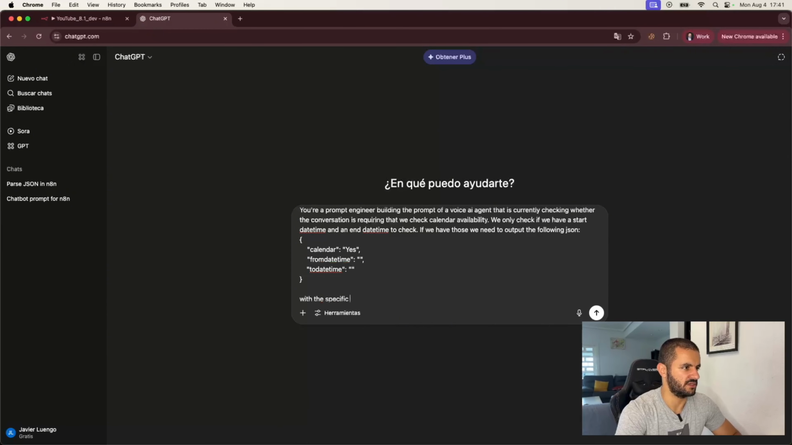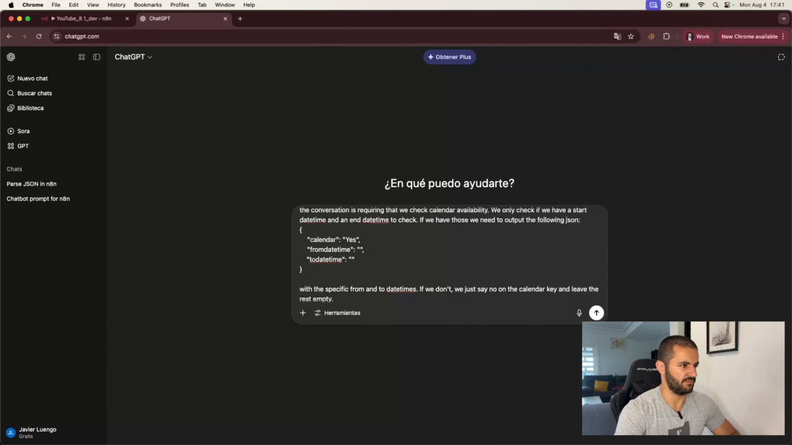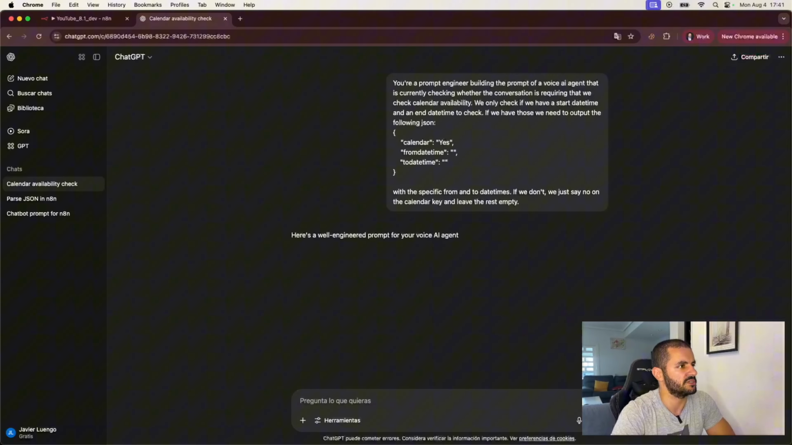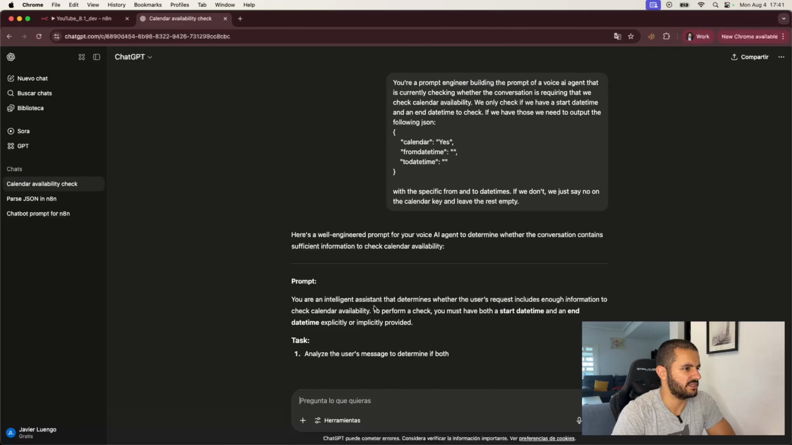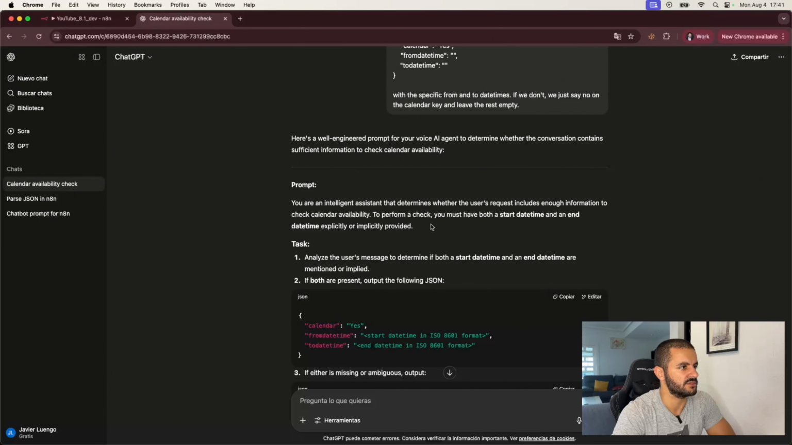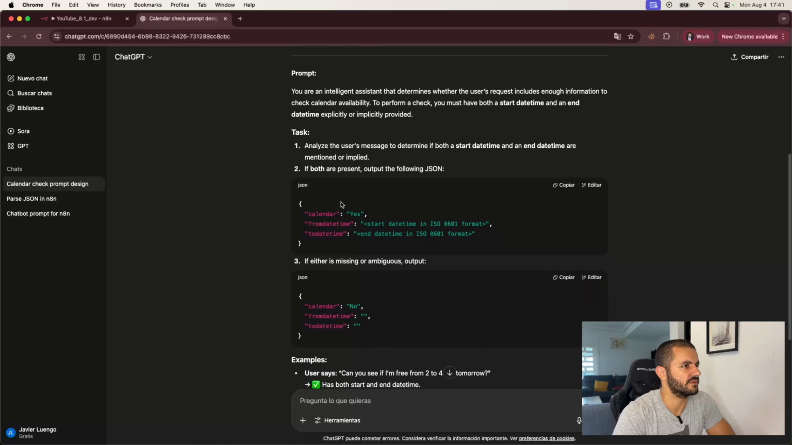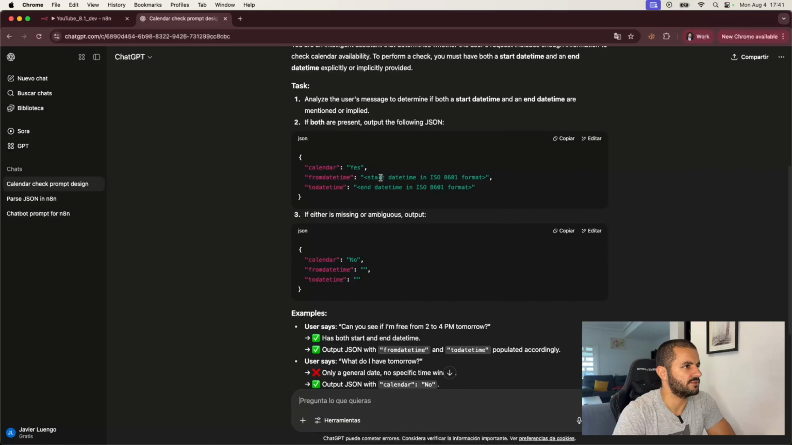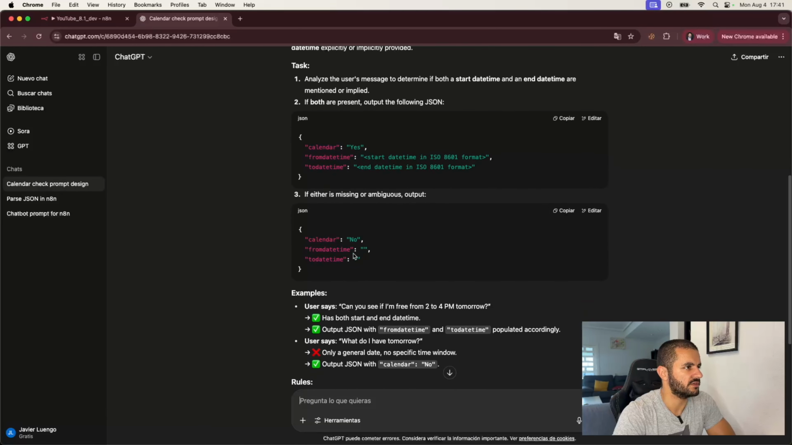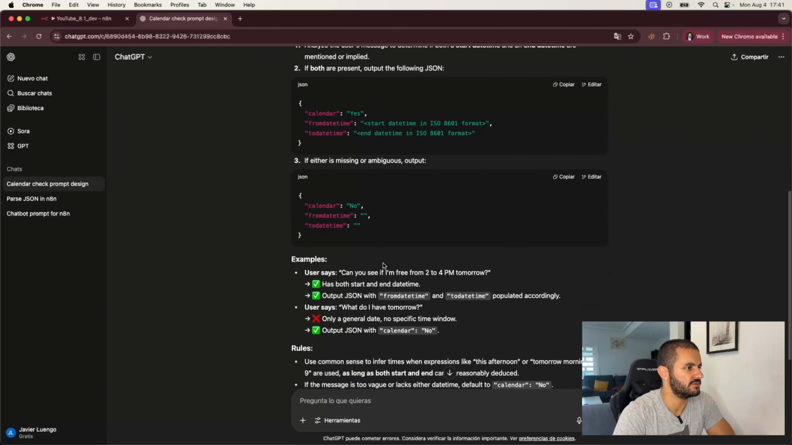With the specific from and to date times. If we don't, we just say no on the calendar key and leave the rest empty. So let's see what it creates for us with this prompt. Prompt: your intelligent assistant determines whether the user's request includes enough information to check calendar availability. Okay, perfect. All right, this is good. This is good. If there's a missing or ambiguous output, no.